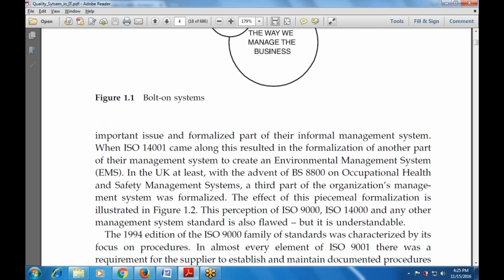And when we talk about understandability, there is a 1994 edition of the ISO family of standards that was also characterized by procedure, by perception, by the quality that is being considered. And in almost every element of the ISO 9000 standard, there was a requirement for suppliers to establish and maintain documented procedures, whatsoever the documented procedure that is being carried out.